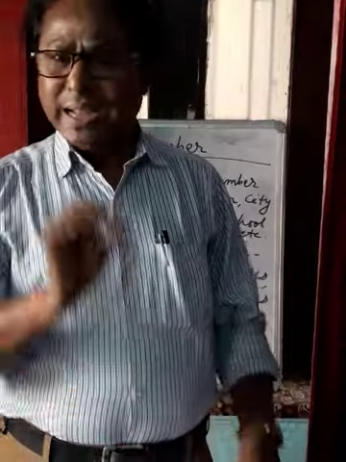Some nouns end in f or fe. Some nouns' last letter is f or fe. In that case, plural is made by removing f or fe from that noun. We shall remove f or fe from the last letter of that noun, and then we add ves. Here you see chief, wife, thief, life.